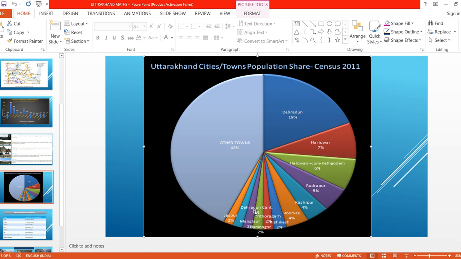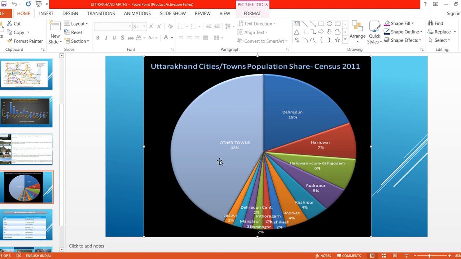Next, compared to others, their percentage is given. Here, other towns 43 percent. What is this other towns 43 percent? Yes, most of the percentage is from other towns. If you see the population, these are the districts, but compared to this, in the other towns the percentage is more. 43 percent of the people staying in Uttarakhand are from other towns.